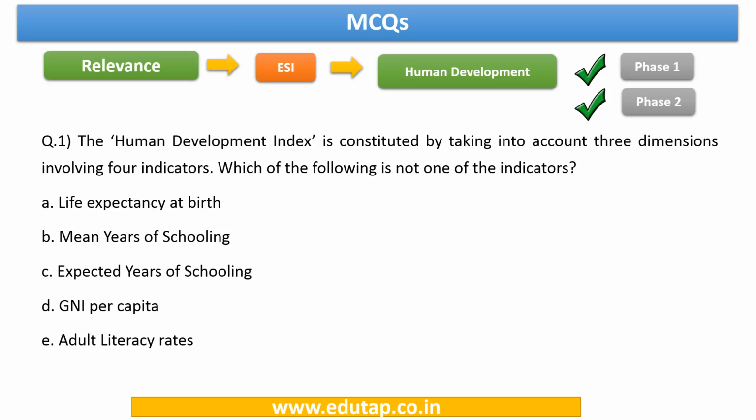The question says the Human Development Index is constituted by taking into account 3 dimensions involving 4 indicators. Okay, so which of the following is not one of the indicators? So basically we need to choose the option which is not an indicator that is taken into account to compute the Human Development Index, right? So the answer to this question is adult literacy rates.